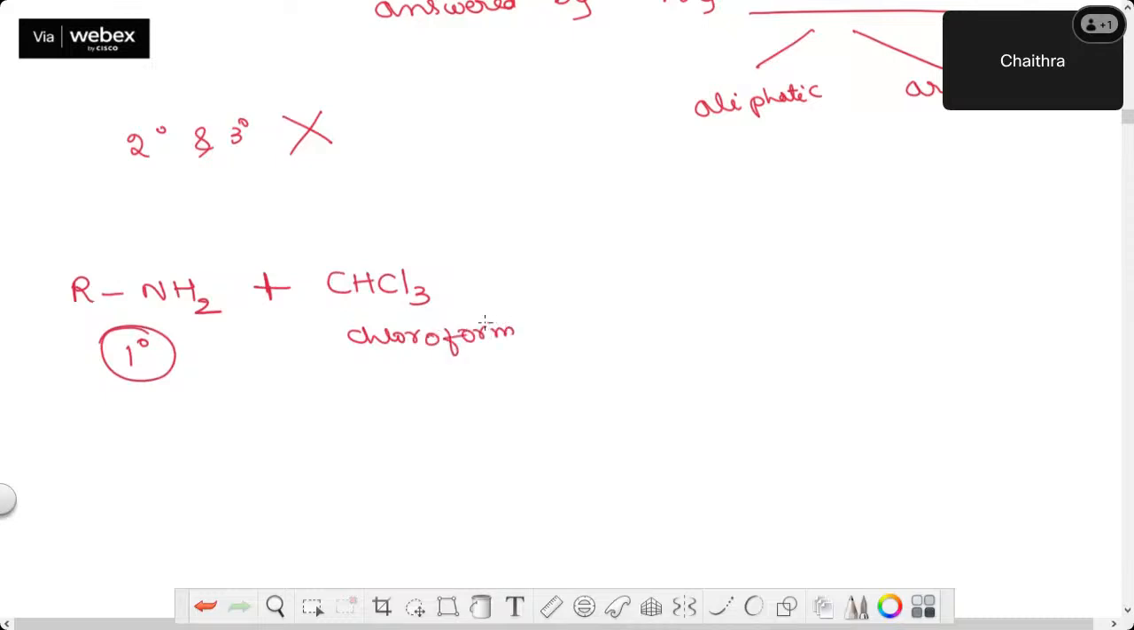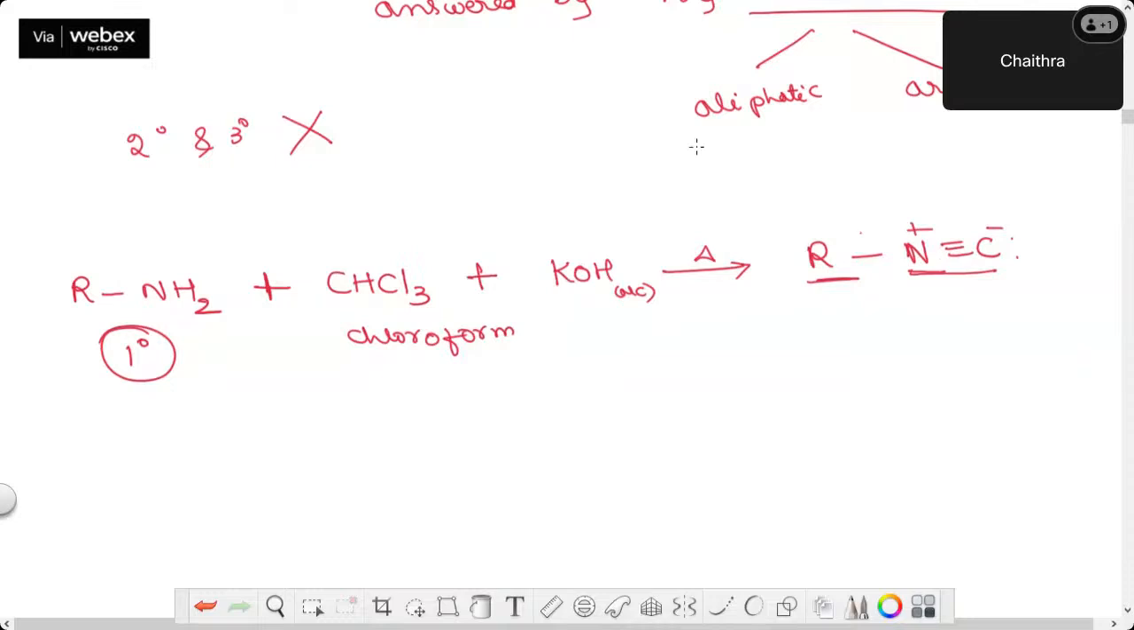What is CHCl3? Chloroform. So you heat this amine, a primary aromatic or aliphatic amine, with chloroform in the presence of an alcoholic solution of potash, that is potassium hydroxide. Heat it. When you heat this, if I consider R as alkyl, I'll get alkyl isocyanide. If carbon is directly attached to N, then it is NC, isocyanide.